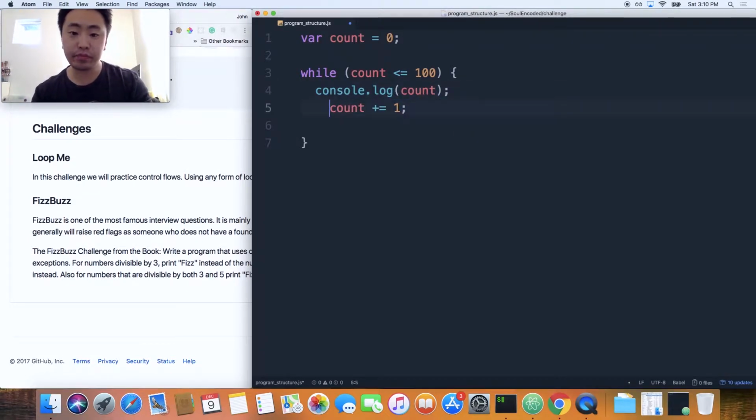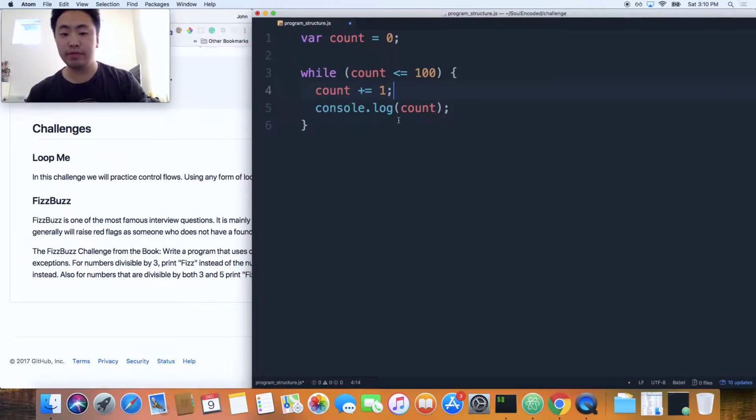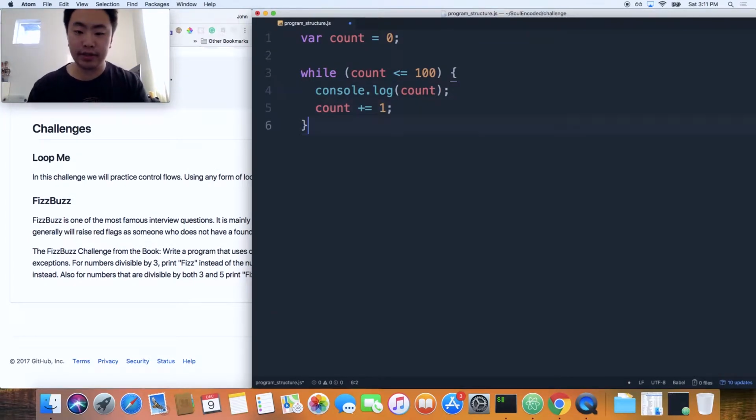One thing you might have noticed: why did I do that versus this? Meaning, why did I log the count first? If I did count plus equal 1 first, then the first time I log it, it would skip my first count, because it would increment the count first and then log it. So the correct thing to do is that.